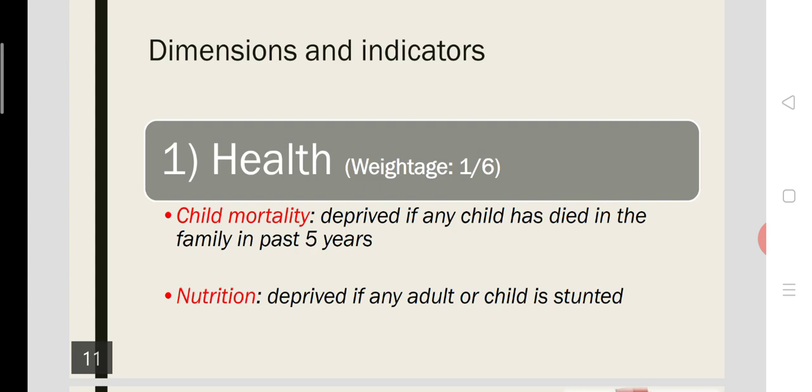The second indicator of the health dimension of the index is nutrition. A family will be considered deprived, or under poverty status, if any adult or child in the family is stunted, that is, their growth has stunted. That means it is due to deprivation on the basis of the health dimension.